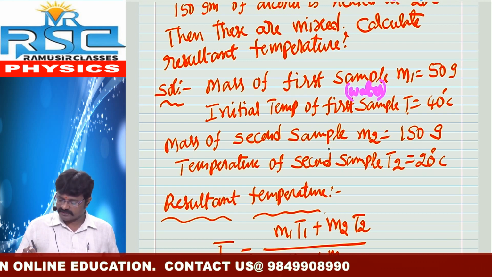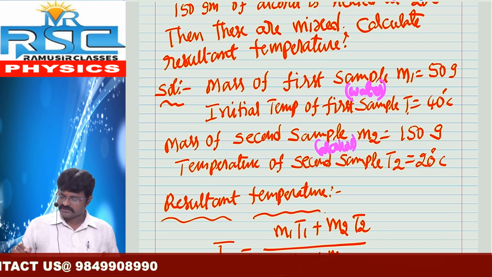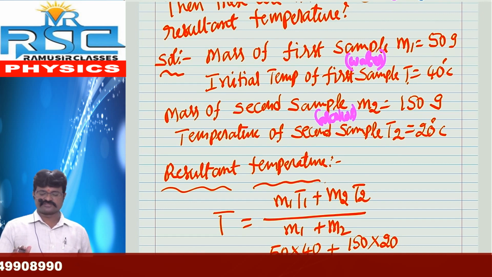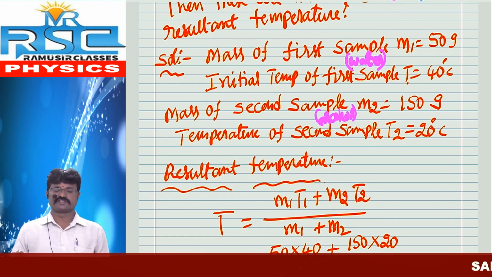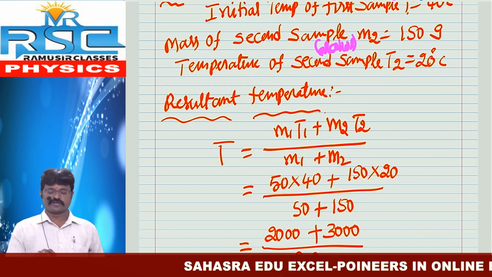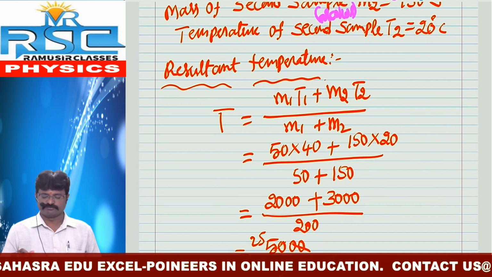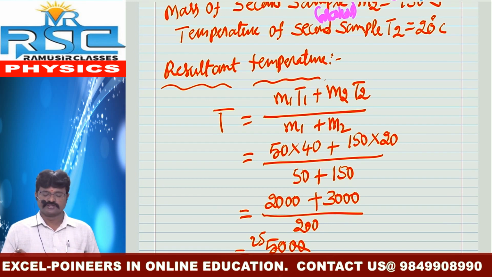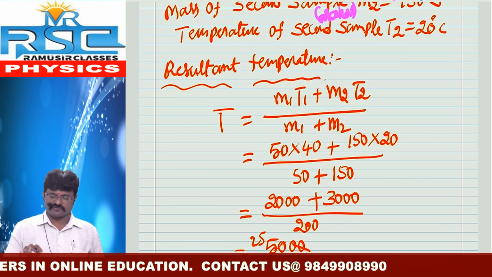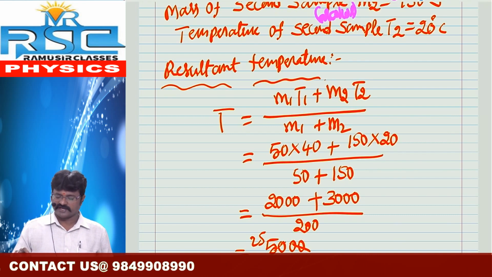Mass of second sample, here it is alcohol, 150 grams. Temperature of second sample equal to 20 degrees Celsius. These are all values taken from our given problem. Then we have to calculate resultant temperature. What is the formula? Resultant temperature T is equal to M1 T1 plus M2 T2 by M1 plus M2, that equals M1 50 and T1 equal to 40 plus M2 equal to 150, T2 equal to 20, by M1 equal to 50, M2 equal to 150.